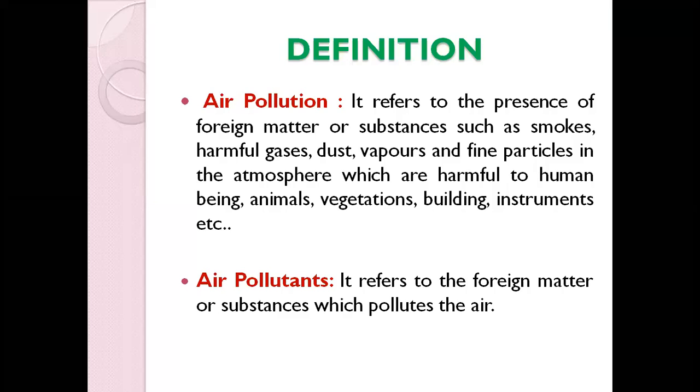Dust, then vapors and fine particles in the atmosphere, are very harmful to human beings, animals, vegetation, buildings, and instruments. This is actually what we call air pollution. Whenever we say air pollution, that means there is some form of foreign material present in the atmosphere. Then what is an air pollutant? An air pollutant is a substance which causes air pollution, or which pollutes the air. It can be a gas, dust, smoke, or any form of particles. That is the meaning of air pollutants.